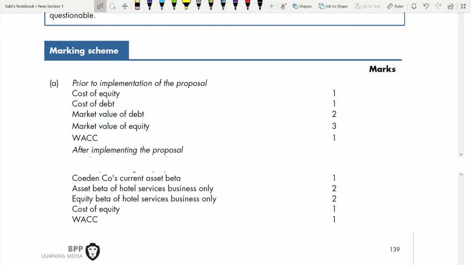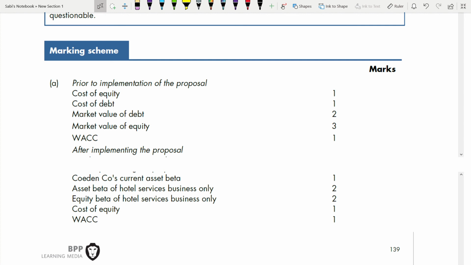Market value of debt, 2 marks. You need to find market value, so you have to do the calculation: first year, second year, third year. Market value of equity is 3 marks, 1 mark extra because of more calculations for equity: free cash flow to equity, then growth rate, all those things. And then WACC finally is just 1 mark because you are just putting in the numbers, no extra working. That is before.